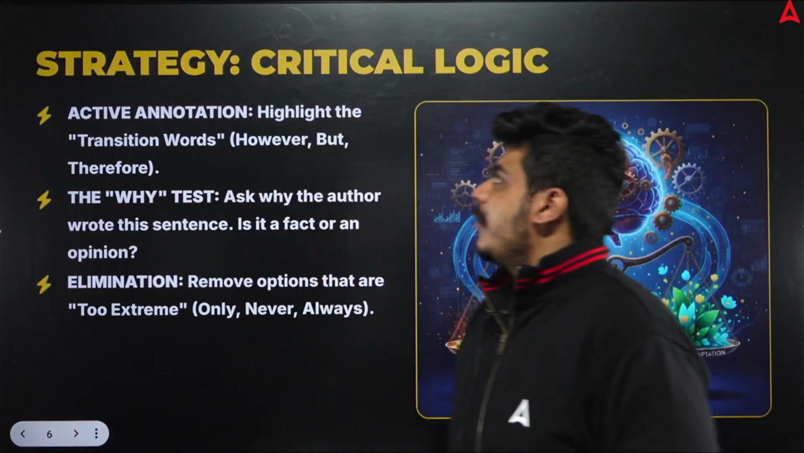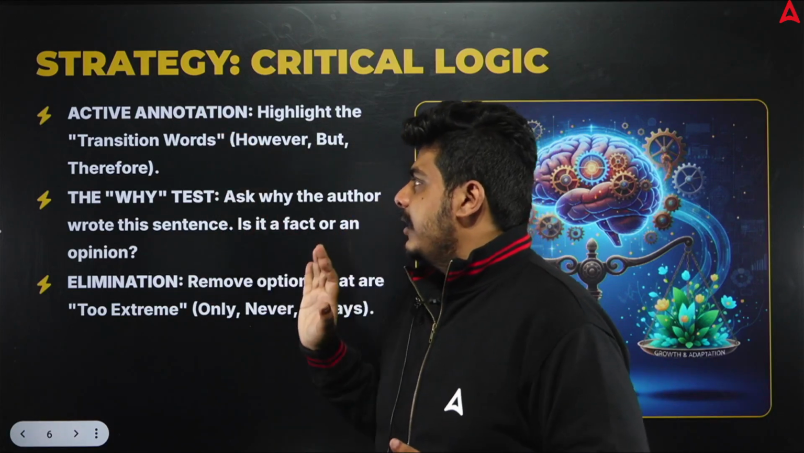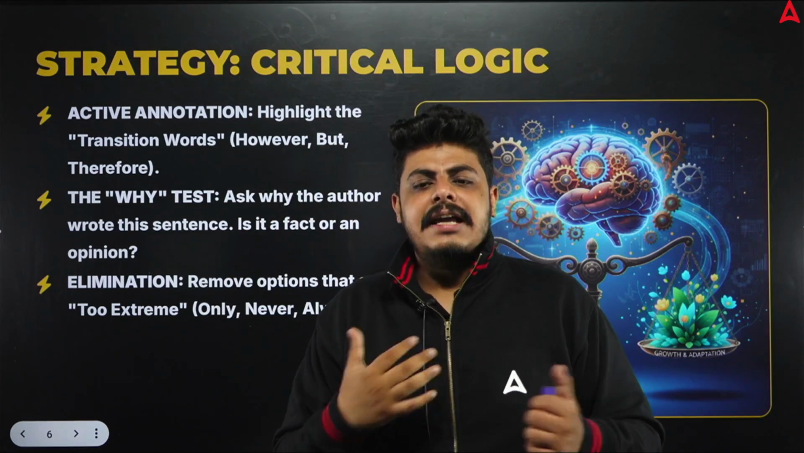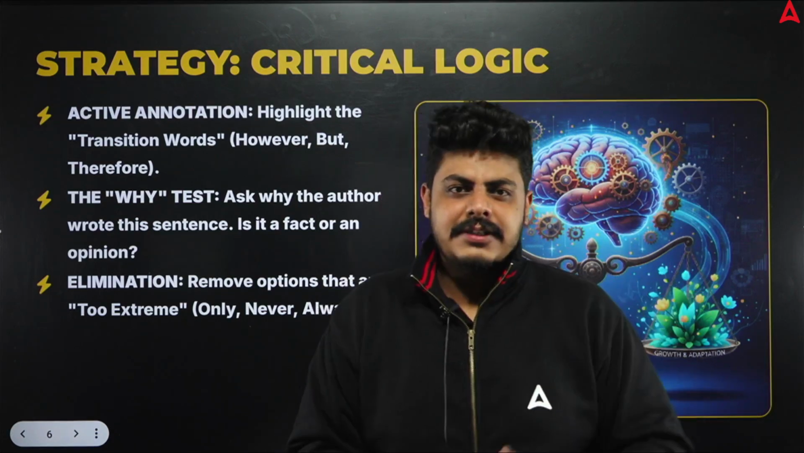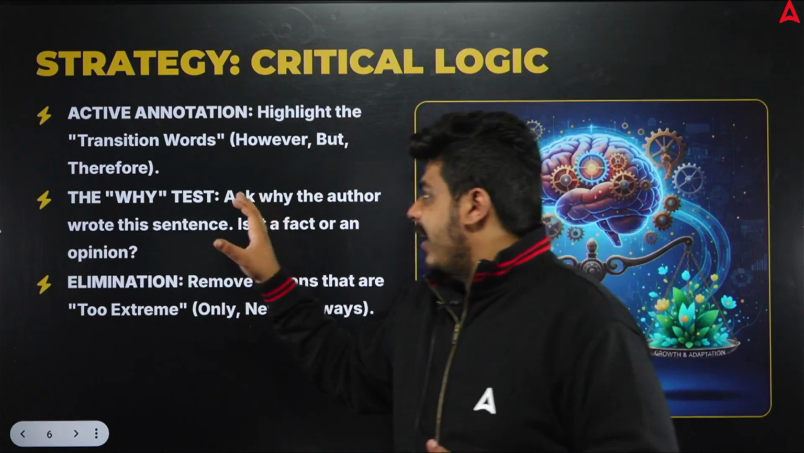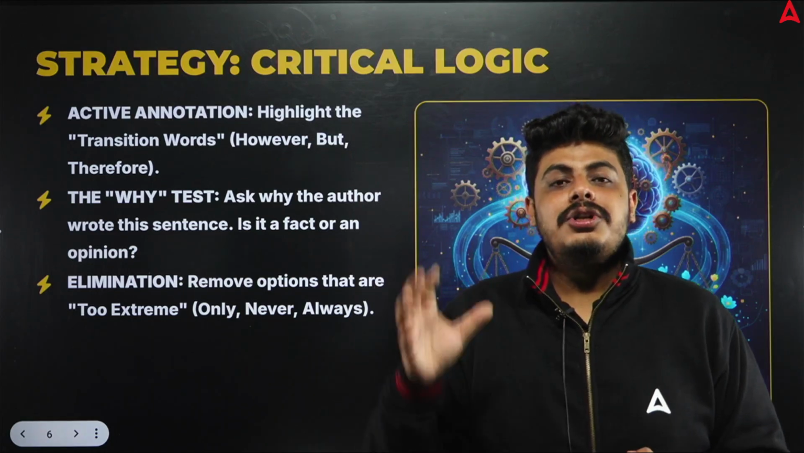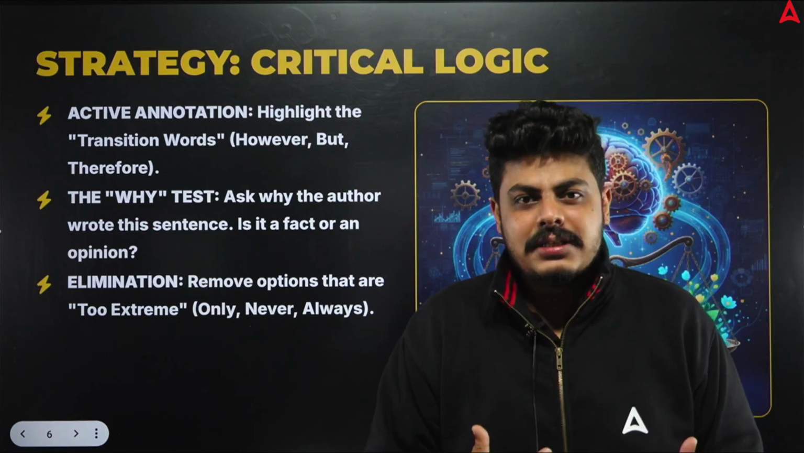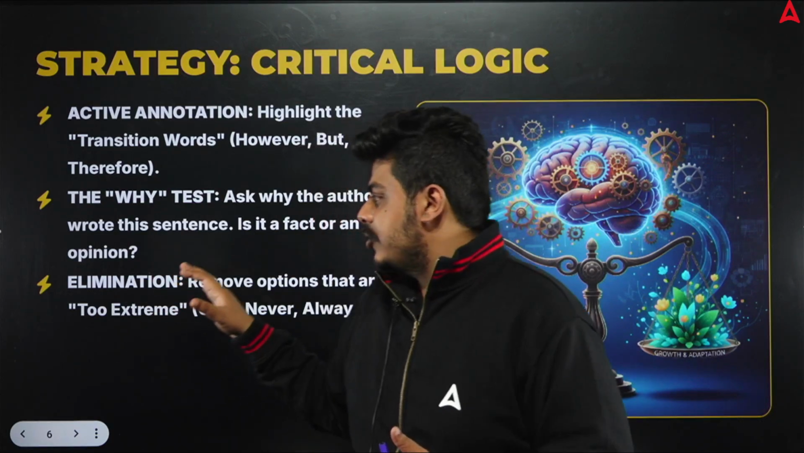Moving ahead, what should be the strategy for our critical reasoning? See, the first important thing is active annotation, that is, highlight the transition words. See, however, but, therefore. I have in my videos told some indicators of premises, also some indicators of conclusion. So all these things are important. The why test: ask the question, why did the author come to this conclusion, what was in his mind. And always remember, you don't have to keep your personal opinions, you have to look at the way your author thinks. And last is your elimination option.